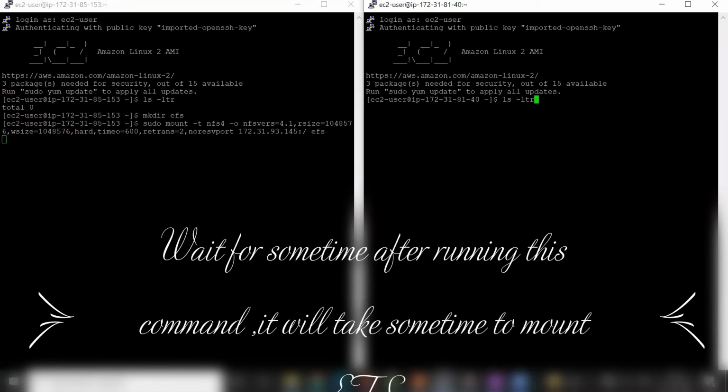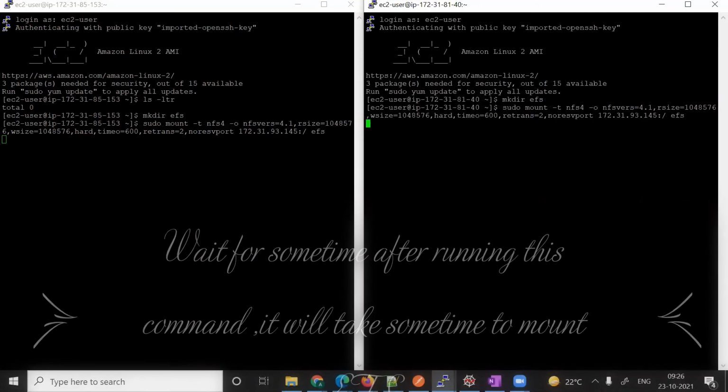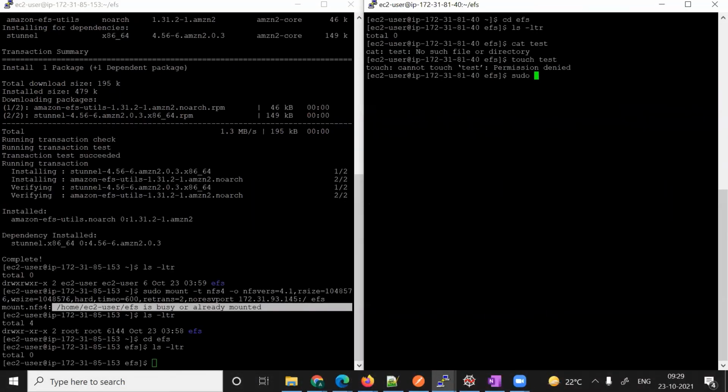We'll create one folder by the name, mkdir EFS, and run this. And create one file.